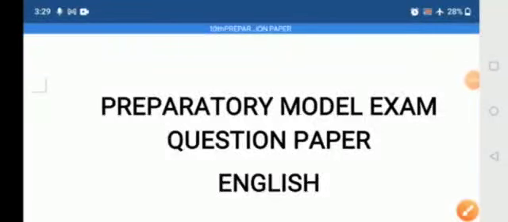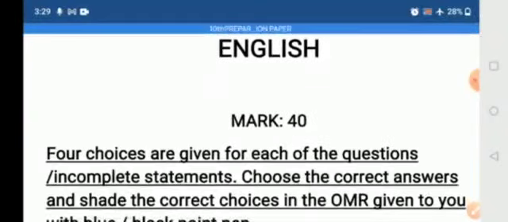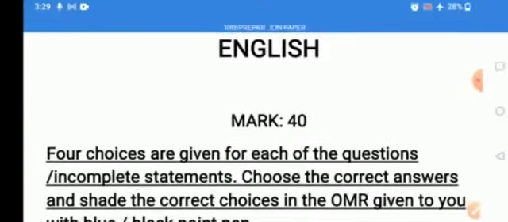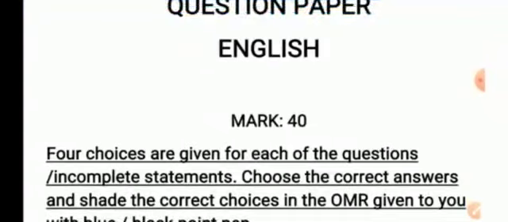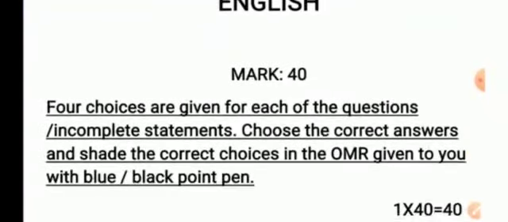Today we are going to discuss the model question paper for first language English. As we all know, your question paper is for 40 marks and each question carries 1 mark. 4 choices are given for each of the questions or incomplete statements. Choose the correct answers and shade the correct choices in the OMR given to you with a blue or black pen.